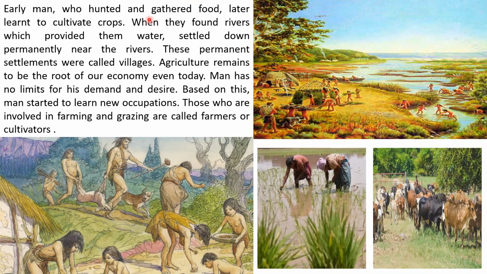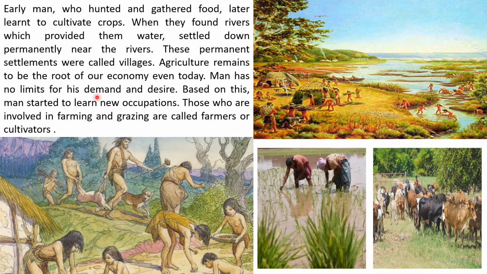Early men who hunted and gathered food later learned to cultivate crops. To cultivate crops, water is very much needed. So when they found rivers which provided them water, they settled down permanently near the rivers in groups. These permanent settlements were called villages. Agriculture remains the root of our economy even today.